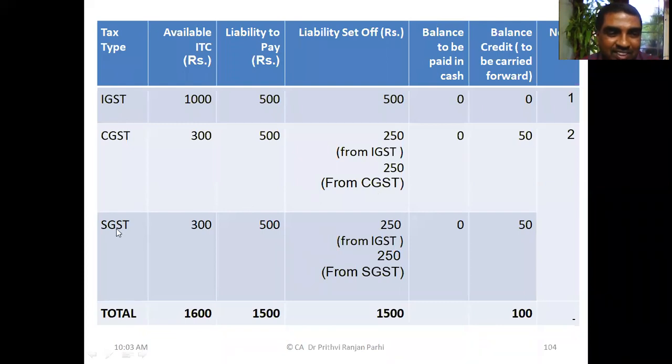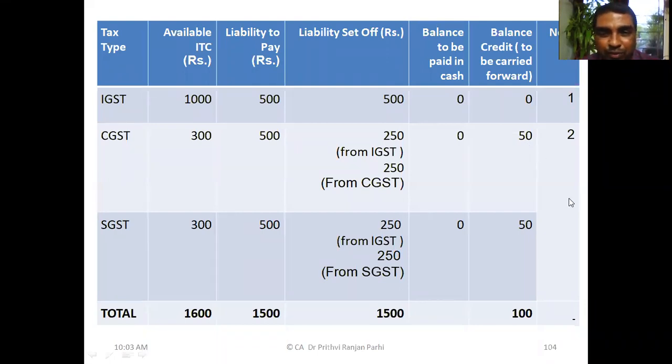And when settling SGST liability, credit is 300. Liability is 500. 250 will be utilizing from IGST, 250 from SGST. This is how I will be settling. Okay. Total ITC you will find, ITC is 1600, liability is 1500. Liability 1500 is settled like this. There will be a balance of 100 in the credit. And the balance will be appearing in CGST credit and SGST credit. Purposefully, I am making it equal, so that it will be easier for me